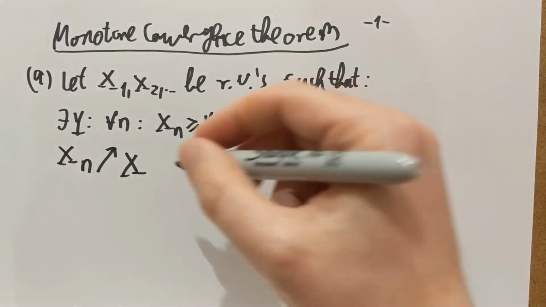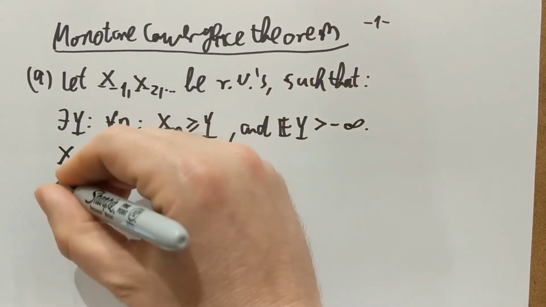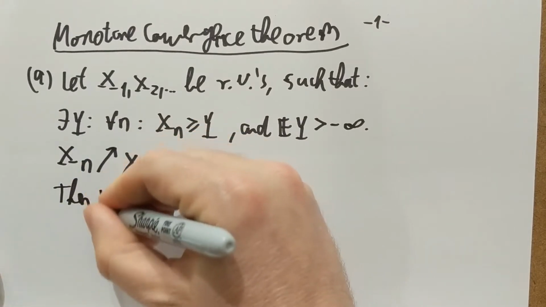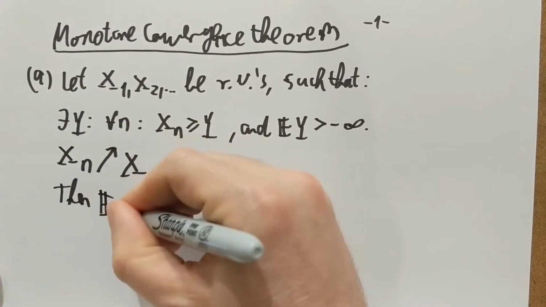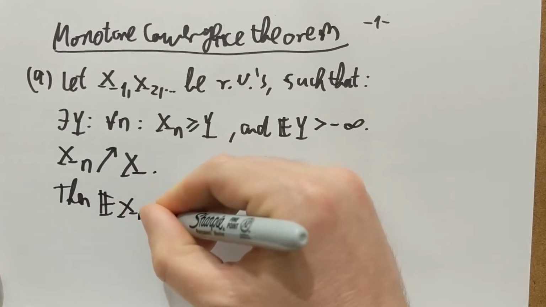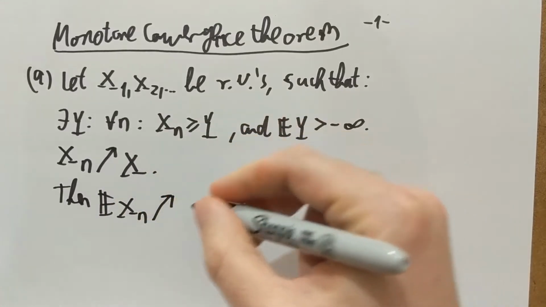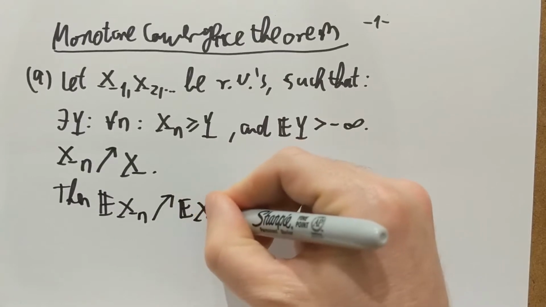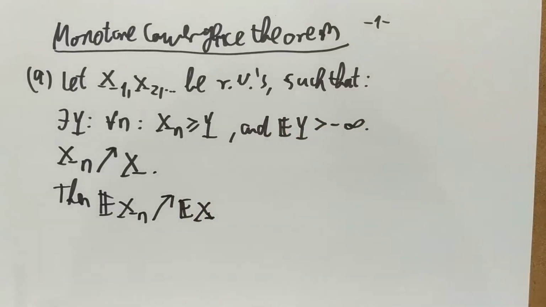So these are the assumptions. In that case, the expectations of Xn, to be more precise, will converge in an increasing fashion to the expectation of this limiting variable X. In other words, this is a theorem about swapping limits and expectations.